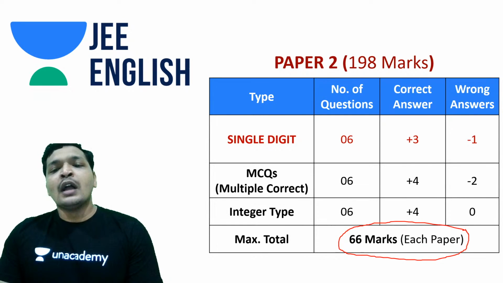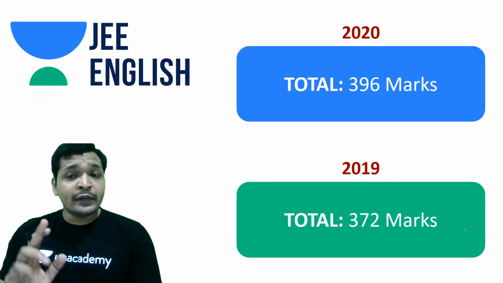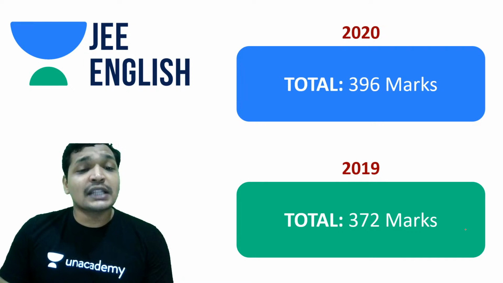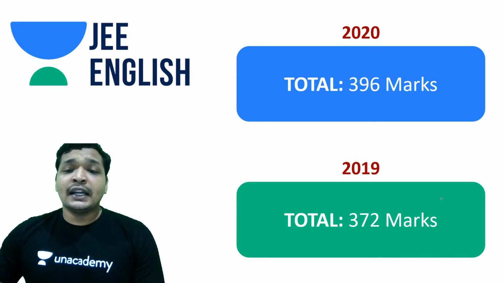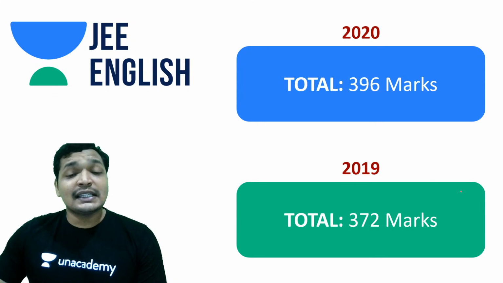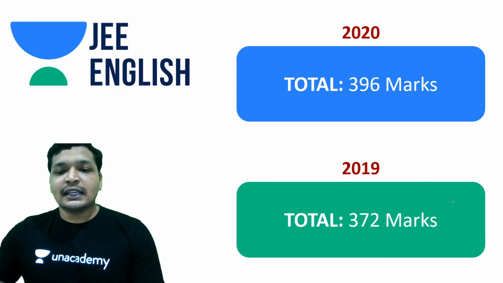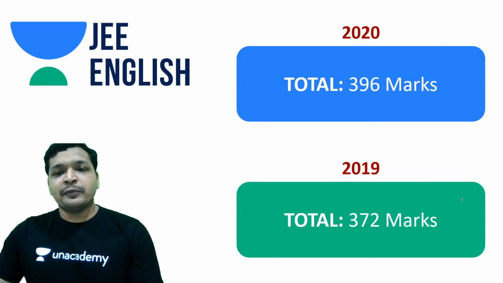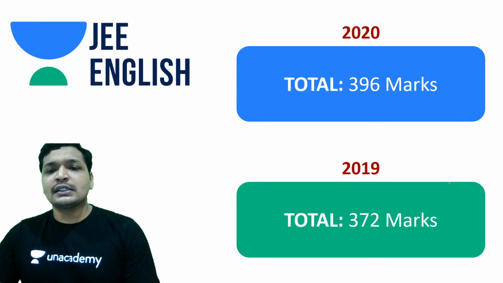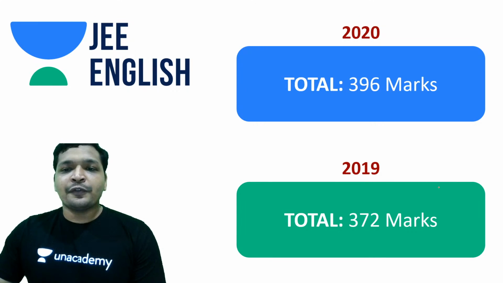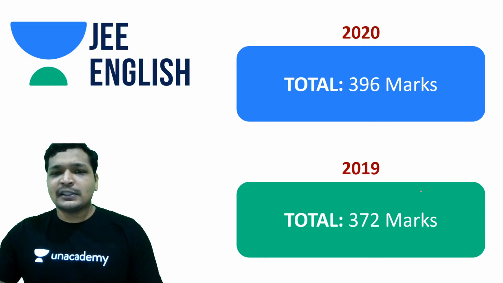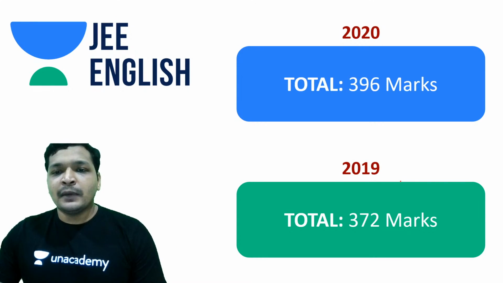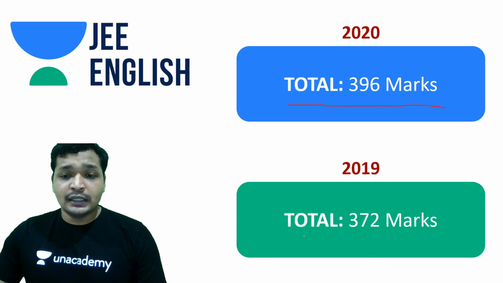Other than that, the rest of the paper seems fine, and there was a lot of clarity in paper 1 and paper 2. And that being said, in 2020 the total amount of marks was 396, whereas in 2019 it was 372. So it increased by some amount of marks. I guess it's anywhere around 24 marks. So that is going to bring in the amount of the cutoff that you are expecting, obviously, because the number of marks have increased and the paper was actually a bit clearer than earlier.